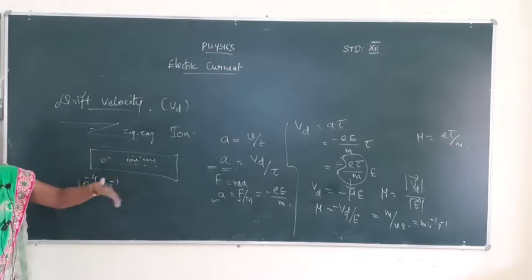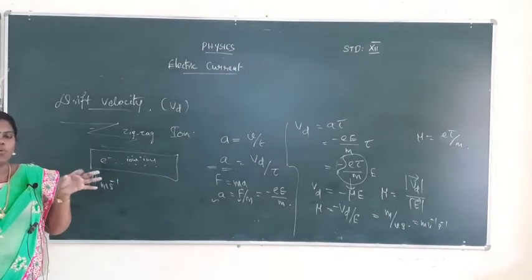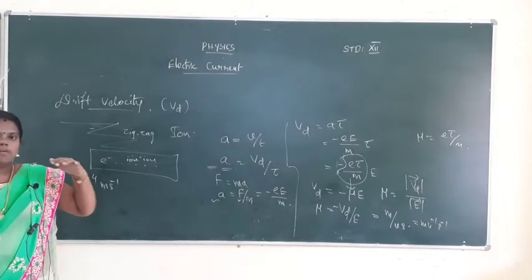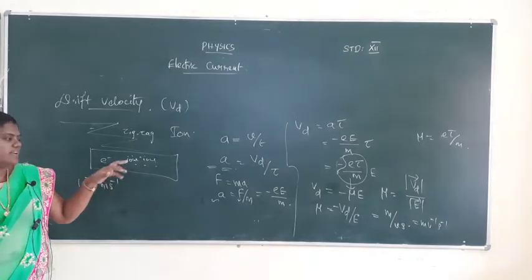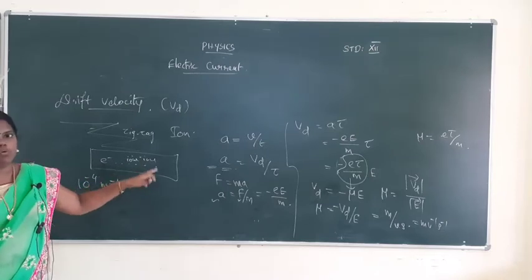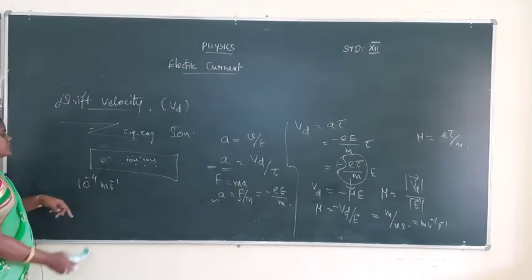Since electrons are present everywhere, when one is pushed, it is like touching one ball and all the balls roll continuously. In the same way, all the electrons will be immediately running by applying the electrical energy. So immediately the current is created, immediately the bulb glows. Okay, that is called drift velocity.